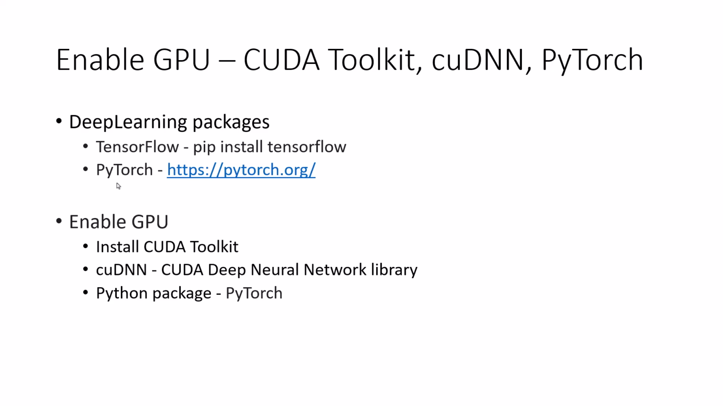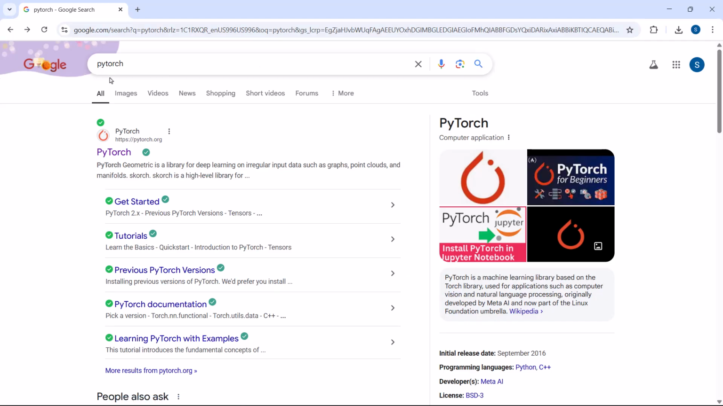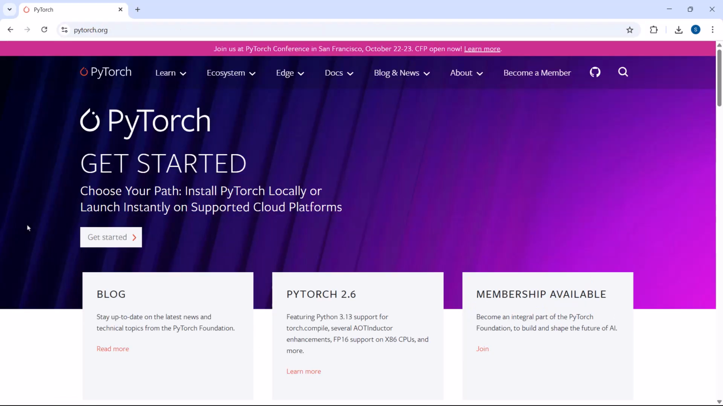PyTorch is a deep learning package. So let's go to the PyTorch website, https pytorch.org, or you can just go to Google and type PyTorch. You can see PyTorch is a machine learning library based on the Torch library, used for applications such as computer vision and natural language processing (NLP), originally developed by Meta AI and now part of the Linux Foundation umbrella. Click on PyTorch.